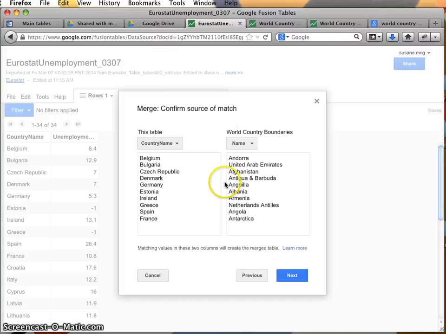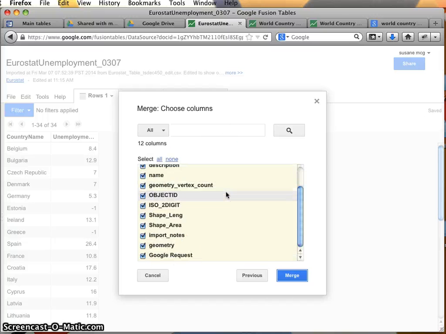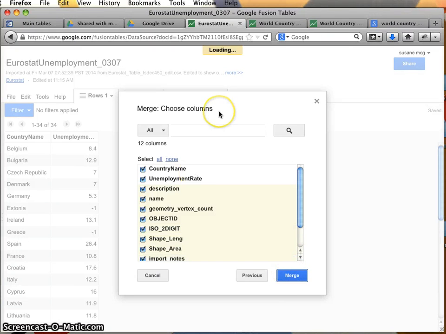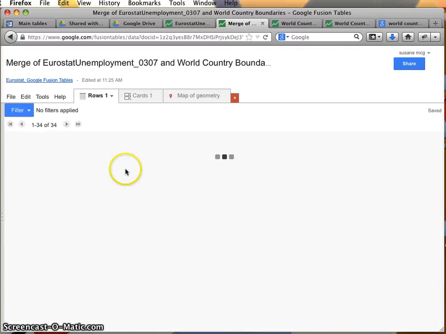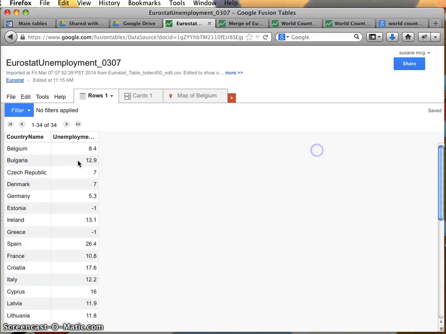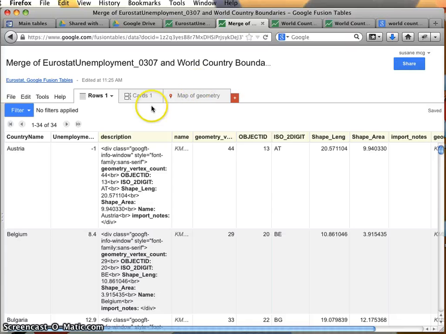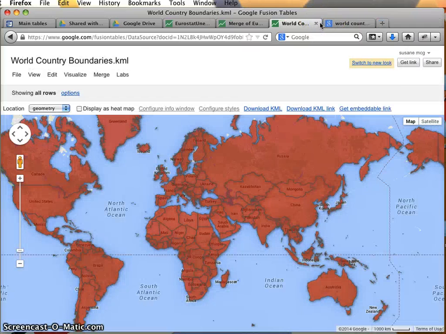Now note that the columns don't have to have the same actual name. They just have to have something that matches. When I hit next, it's going to ask me what all I want, and I'm going to leave everything in there right now because I'm not sure exactly which pieces I want to use. But when I choose merge, it's going to create a new table with these things matched up on the basis of their names. The result is that I only get a table for the countries in my original data set. You can see that in my original data set I have 34 rows. In my merged data set, I also only have 34 rows, even though I have 236 in my outlines table.